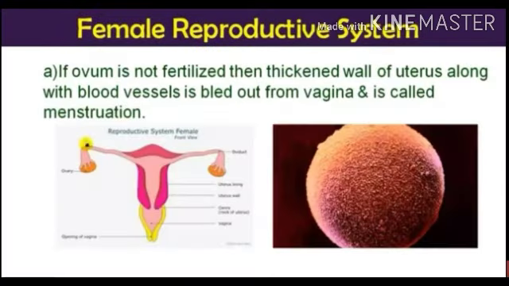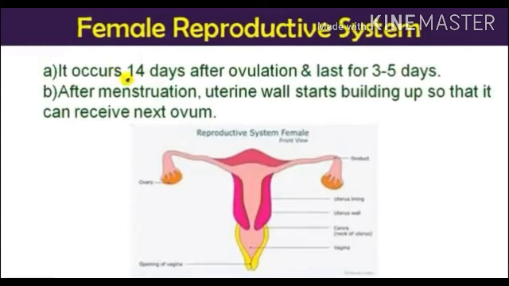If the ovum is not fertilized, then the thickened wall of the uterus along with blood vessels bleeds out, or you can say sheds off from the vagina. That is known as menstruation. Okay, and if fertilization occurs, it occurs during 14 days after ovulation, and menstruation lasts for 3 to 5 days.